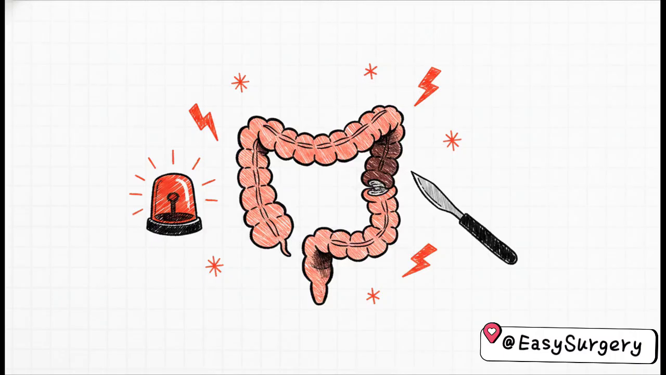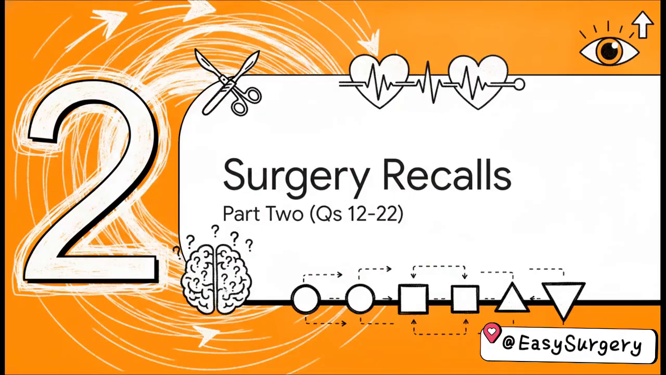Closing out part 1 with question 11. A strangulated femoral hernia requires A. Observation, B. Elective repair, C. Emergency surgery, or D. Truss. Now, I want you to mentally highlight the severity of the word strangulated in the stem. Because it's strangulated, the blood supply is compromised. And what does that mean? It means C. Emergency surgery is the immediate and literally the only correct answer here. Let's move on and see how this builds.